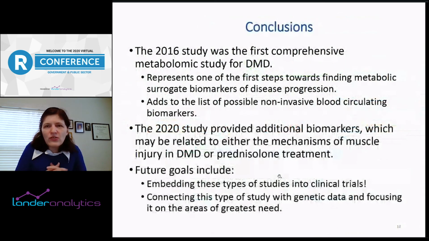So just some of the conclusions. Primarily for the metabolomic study, the 2016 study that I talked about, we're very proud that it was the first comprehensive metabolomic study for Duchenne muscular dystrophy, and we thought it was one of the first steps in finding metabolic surrogate biomarkers and adding to this list, because people have looked at other kinds of proteomics and at mRNA markers and so on.